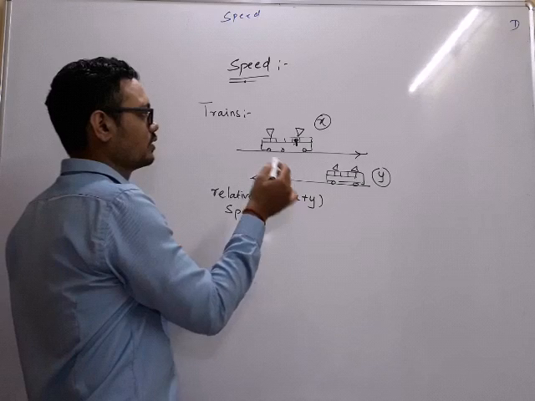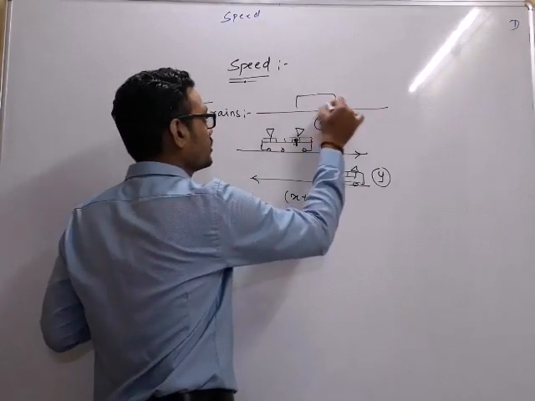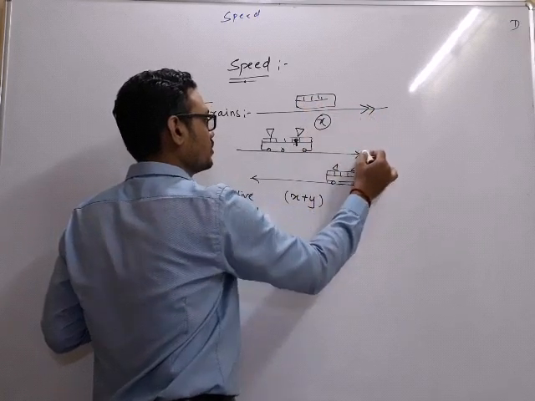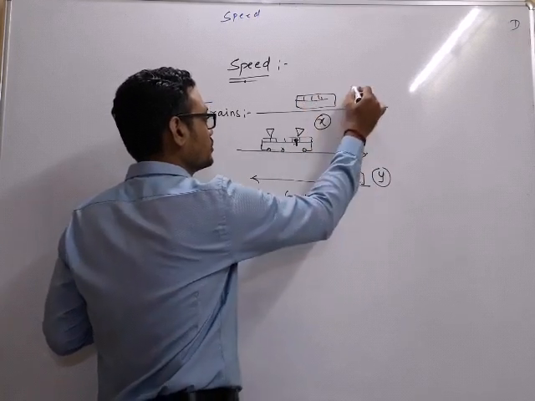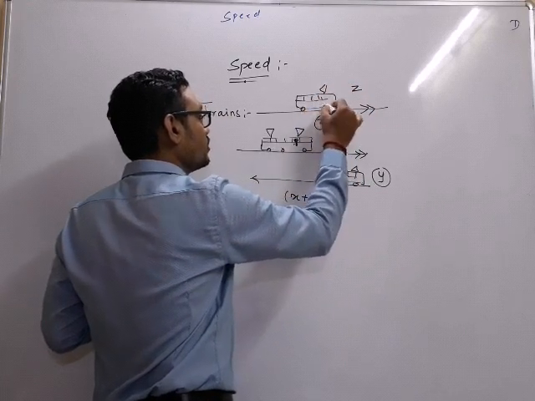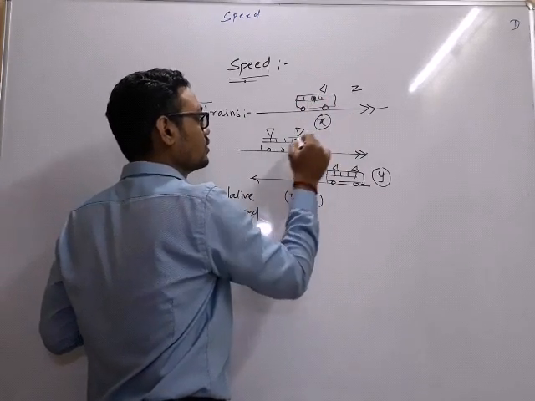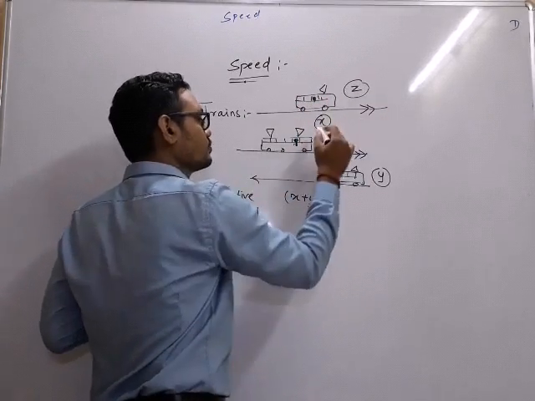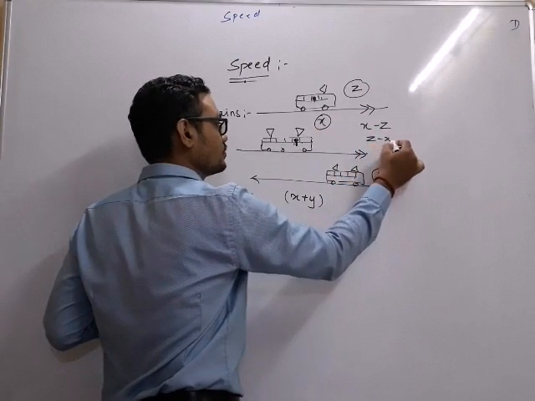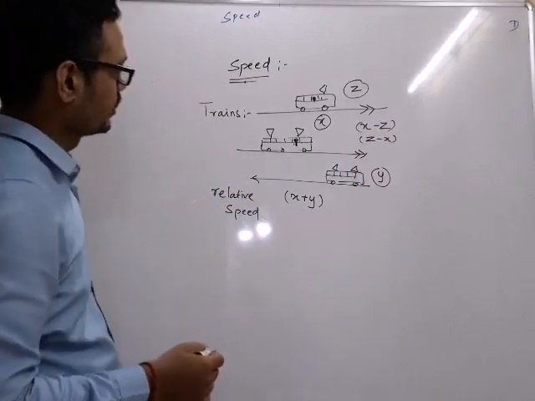And the same thing, if there is another track, on this track another train is going in the same direction as this train, and this is traveling at z, then person sitting over here or person sitting over here will see the relative speed as x minus z or z minus x, whichever is more, that has to be subtracted because speed can never be negative.